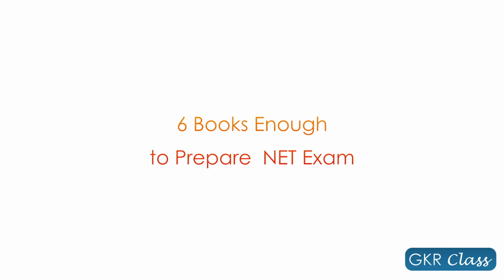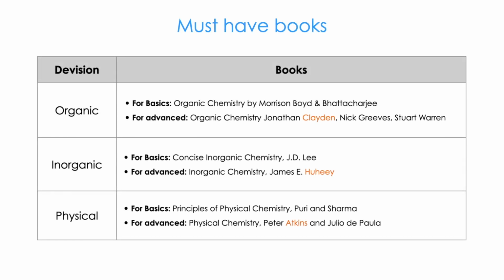Next, everyone will ask which books I should have to clear the NET exam. So first I want to give you must-have books. You should have these ones. I divided them based on basics and advanced nature. For organic chemistry basics, the Morrison Boyd book is very good. For advanced, people will say the Clayden book is best. According to my experience, Clayden is the Bible of organic chemistry.